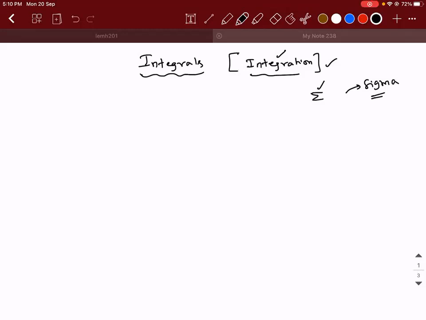This is the first question we are supposed to ask. Anybody want to try? For sigma, we'll just add a small number of quantities, but for integration, a large number of quantities are added. Nothing like that. For sigma, you can add an infinite number of quantities. One minute, Nikhilesh, try to understand. It has nothing to do with a small number of quantities. For example, have you heard of infinite geometric progression?